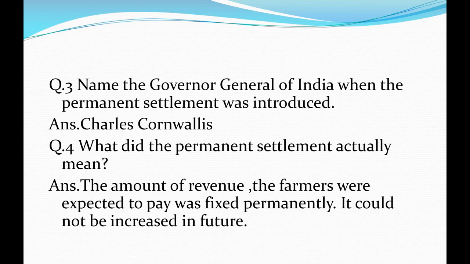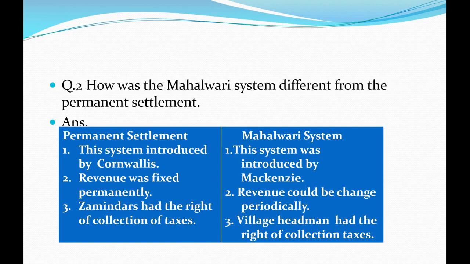Name the Governor General of India when permanent settlement was introduced. Yes, Charles Cornwallis. Actually, Charles Cornwallis introduced the permanent settlement in 1793 in Bengal. What did the permanent settlement actually mean? Yes, the amount of revenue the farmers were expected to pay was fixed permanently and it could not be increased in future.